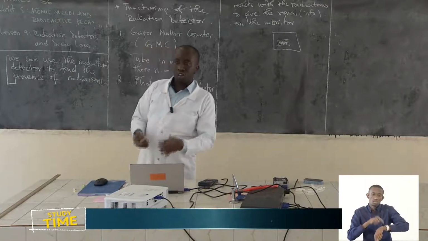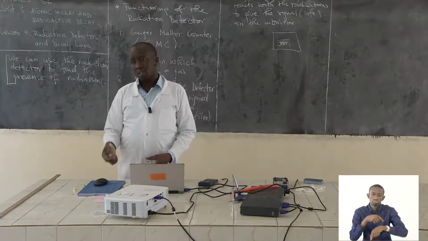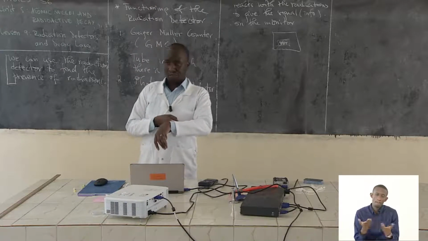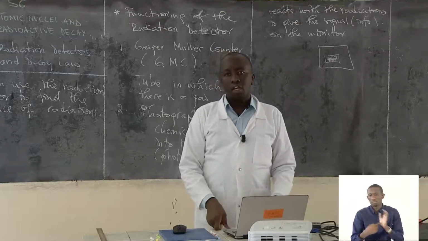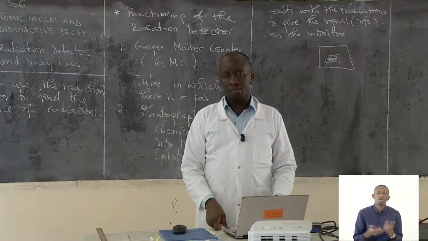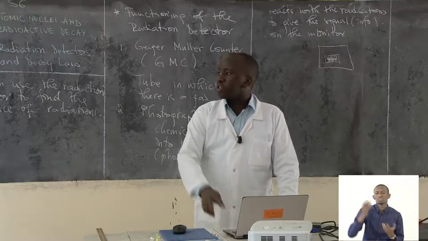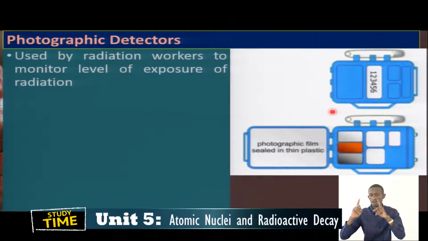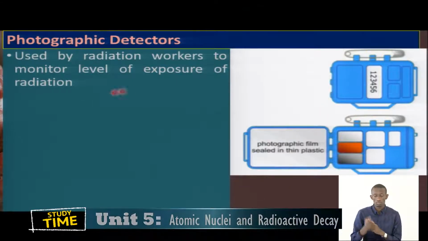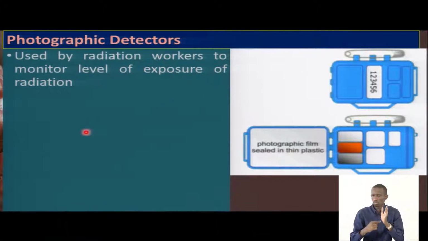Wearing that watch and working at a high place, if there is an indication of high values, then it means a high exposure to this radiation. So that is what I'm calling the photographic detector. They are mainly used by workers to monitor the level of exposure to radiation. That is the thing.